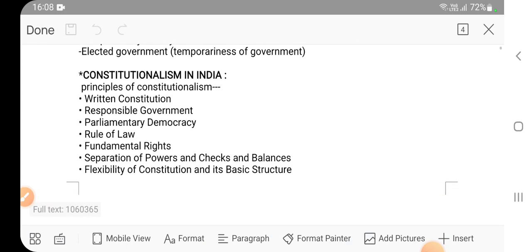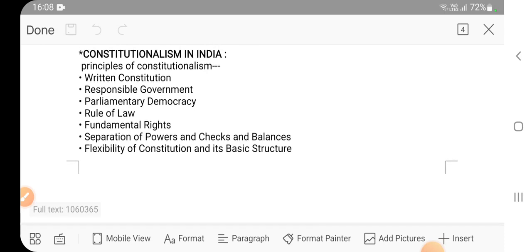Now constitutionalism in India means what are the provisions in India that ensure constitutionalism. So all these are provisions. Written constitution we have already seen. We have written constitution in India because the constituent assembly in India created our constitution. Responsible government we have seen that we have elections. So government is responsible and accountable to the people. We have parliament. So government has to give answers to so many questions in parliament. Whatever policy and schemes it makes, it has to give answer in the parliament.